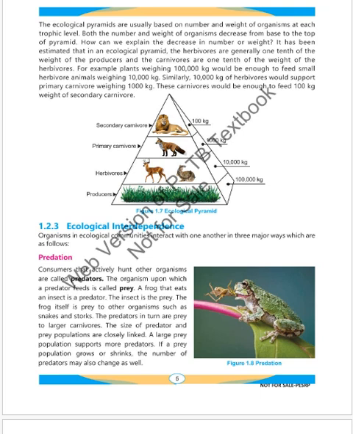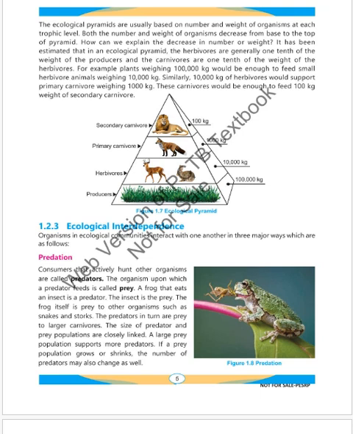Ecological interdependence. Organisms in ecological communities interact with one another in three major ways, which are as follows. Consumer predation: consumers that actively hunt other organisms are called predators. The organism on which a predator feeds is called prey. A frog that eats an insect is a predator, and the insect is prey. The frog itself is prey to other organisms such as snakes and storks. The predators in turn are prey to larger carnivores.